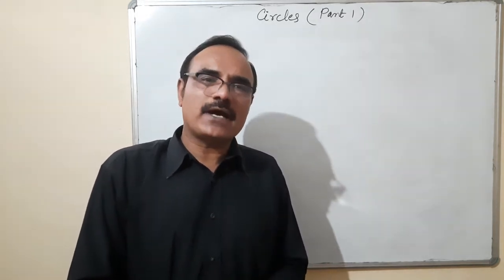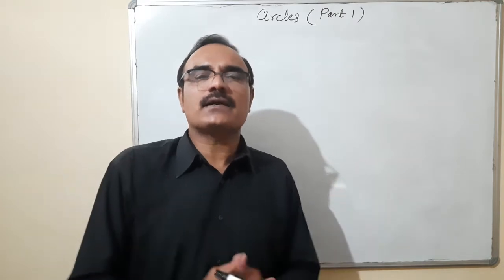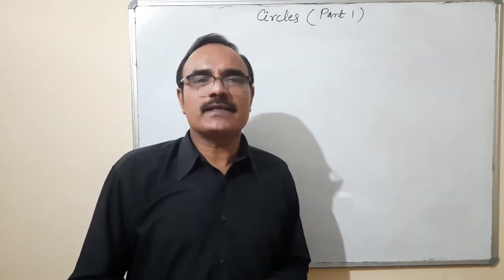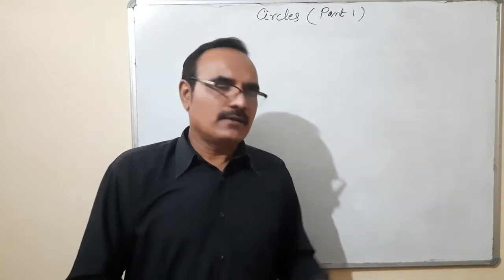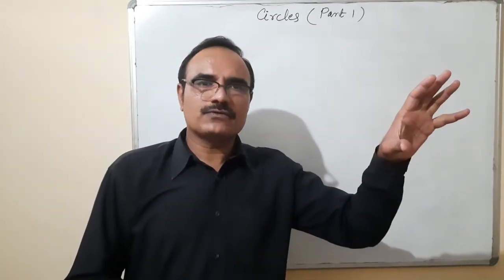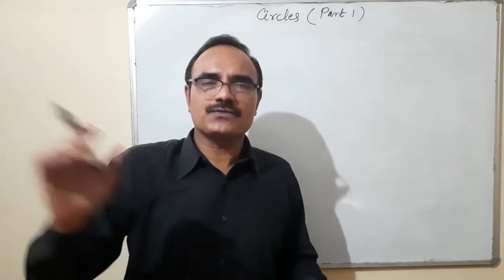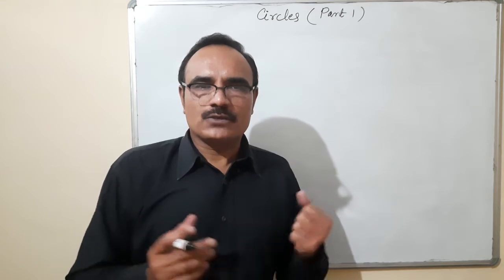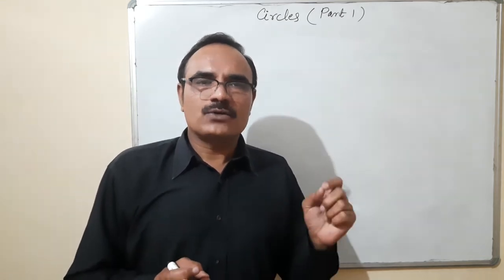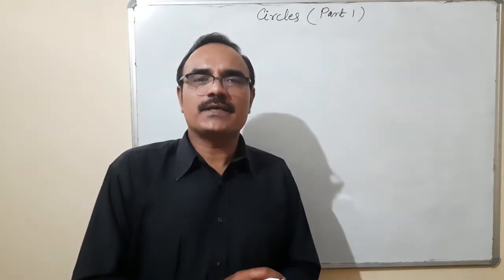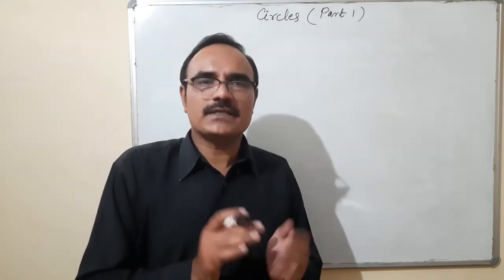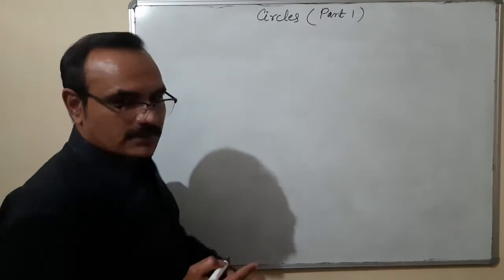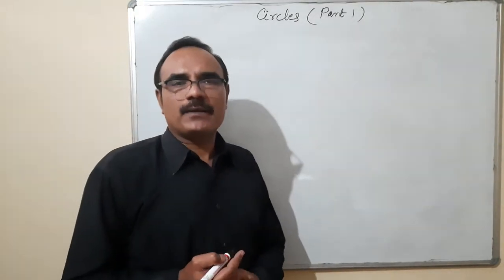But in a circle, if I am telling that two circles are congruent, okay, that means only one thing should be equal, that is the radius of a circle. Like one circle having radius 4 centimeter, second circle having radius 4 centimeter, that means both the circles are congruent to each other. So the general term is two or more circles are congruent if their radii are the same. That means the length of the radius would be the same. Okay. So same theorem 10.1 and theorem 10.2.